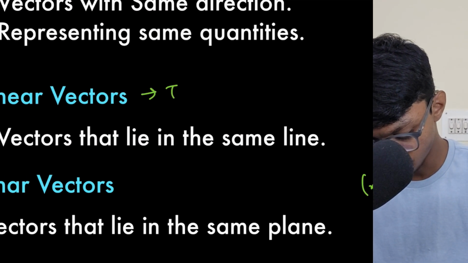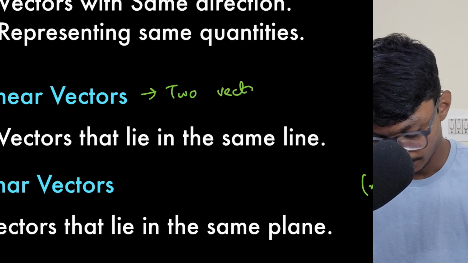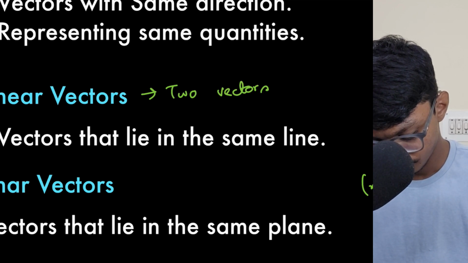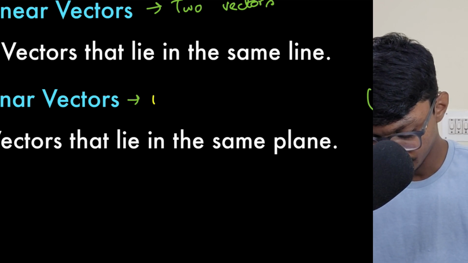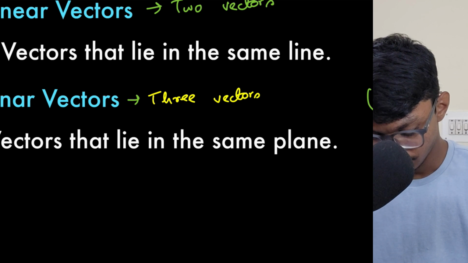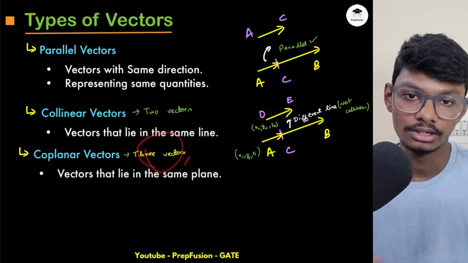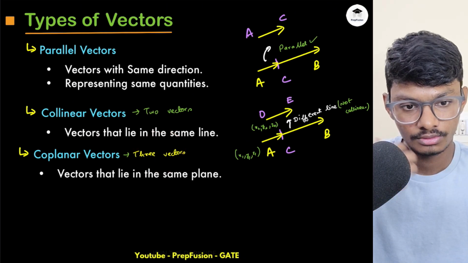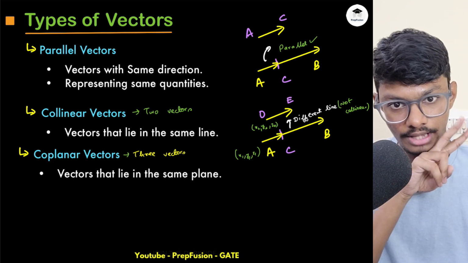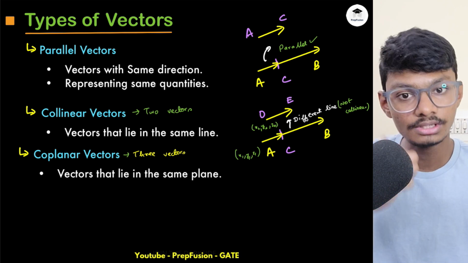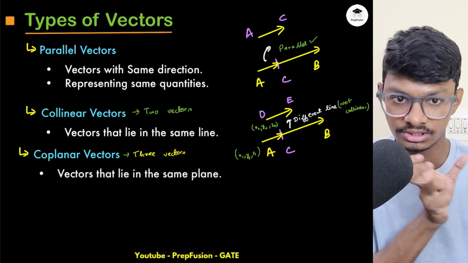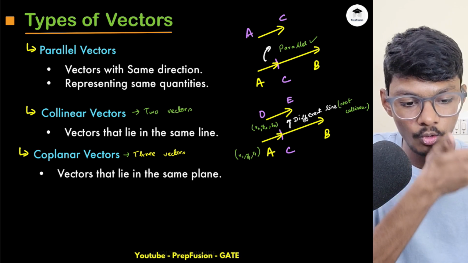Why is this the case? Two vectors. And when we are talking about coplanar, we generally talk about three vectors. Basically, with two vectors, you will be able to form another plane. So at max you can have 3 dimensions. So obviously there is a discussion about three vectors, whether these three are coplanar or not.